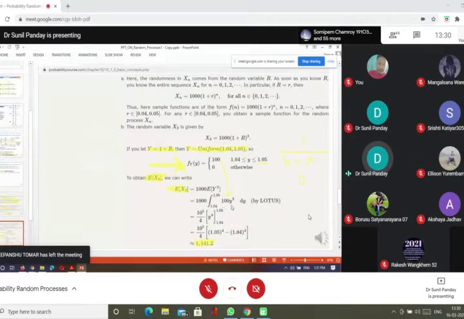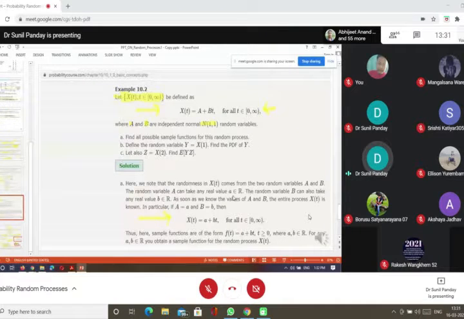So we integrate over 1.04 to 1.05 with 100, the value of the density function, times Y cubed dY. The 1000 is outside and this 100 also goes outside the integration, so 10 raised to the power 5, and the integral of Y cubed is Y to the power 4 by 4, from 1.04 to 1.05. Finally, after simplification, you get 141.2 as the expected outcome after year 3.